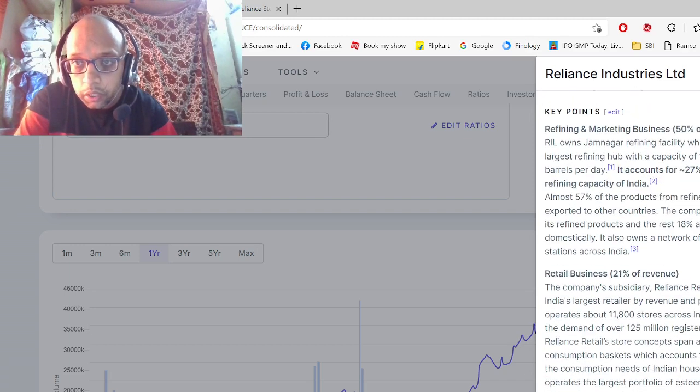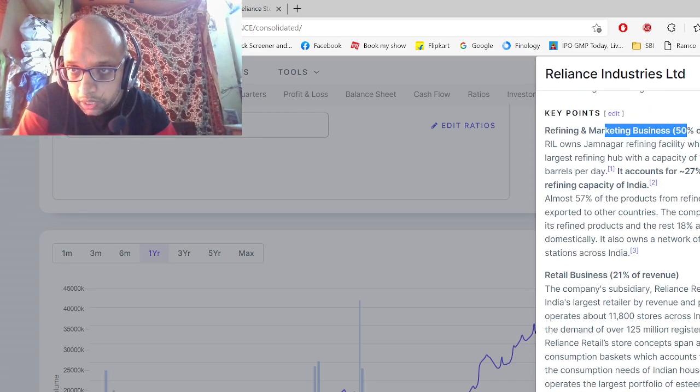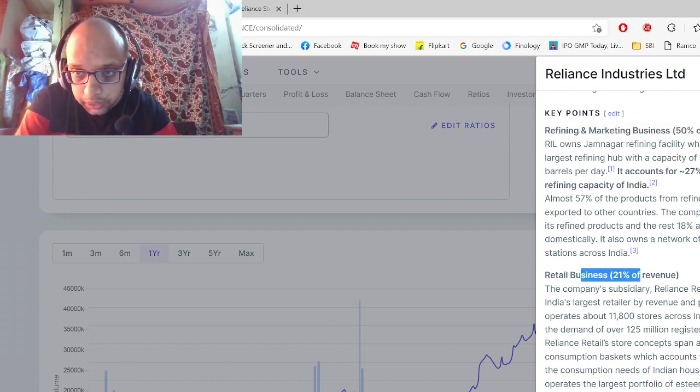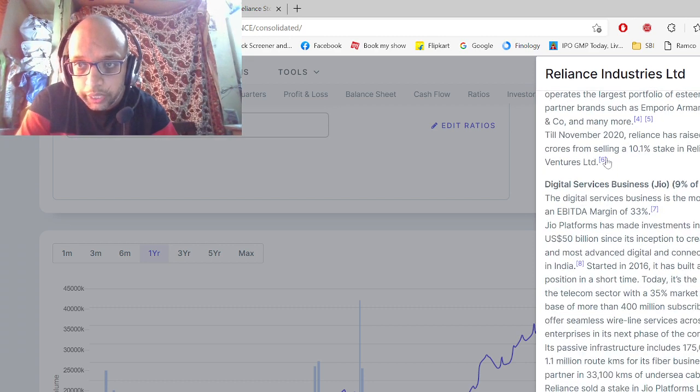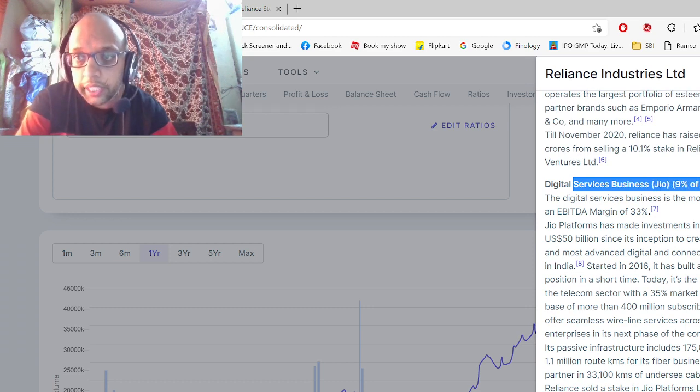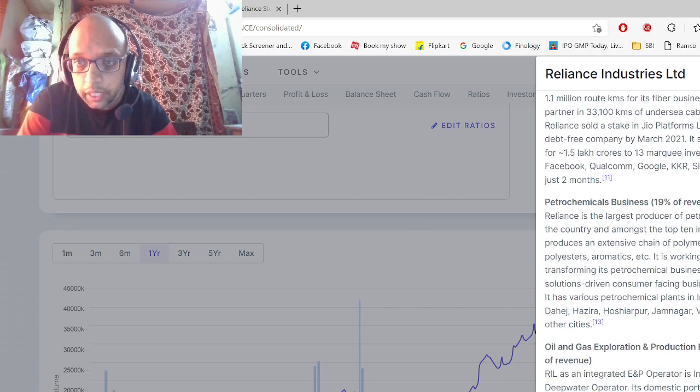Okay, so from the refining and marketing business, they are earning 50% of their revenue, and from the retail business, they are getting 21% of their revenue. Okay, and once we scroll down, we can see that digital services business Jio, they are earning 9% of their revenue. Okay, and also from petrochemical business, they are earning 19% of their revenue.